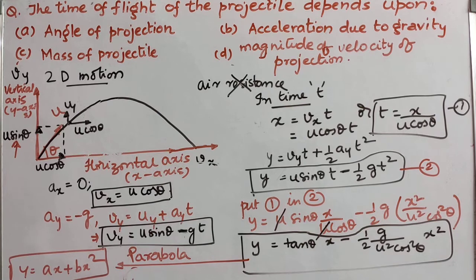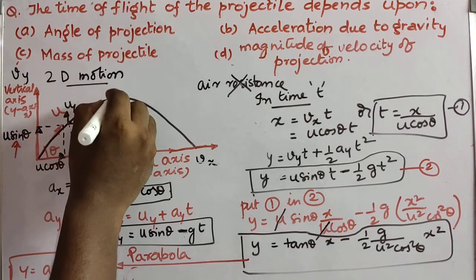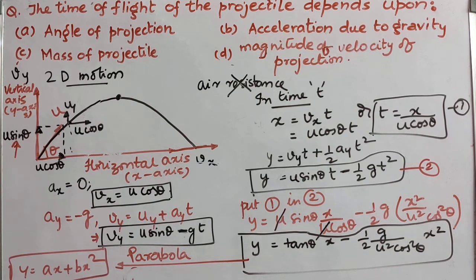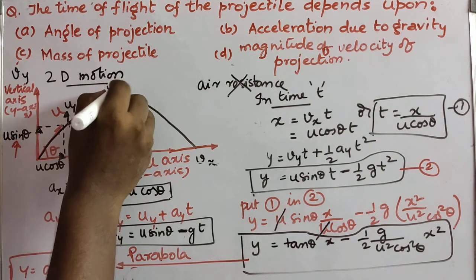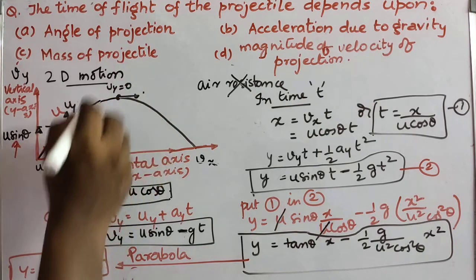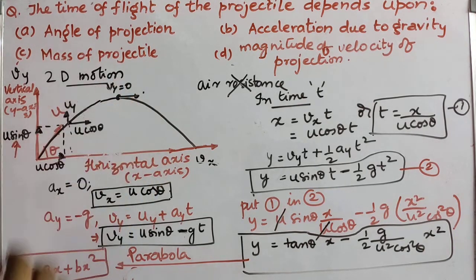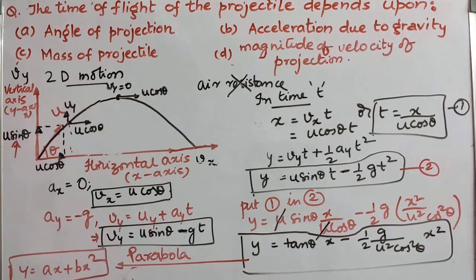Next, if I take the topmost point, then here Vy is equal to 0, but horizontal component is still u cos theta.